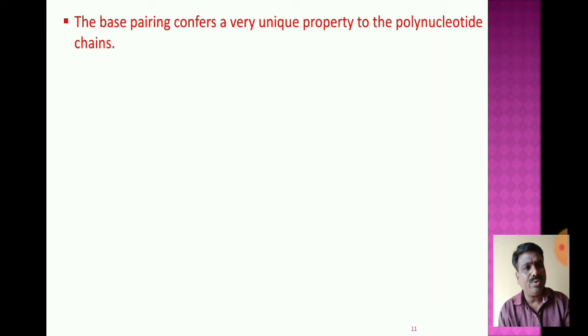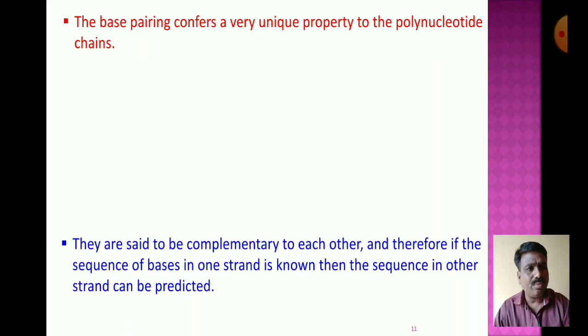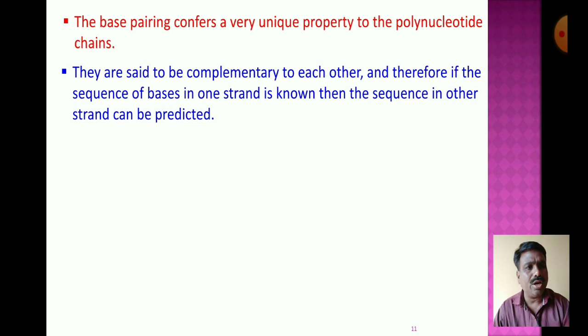In the polynucleotide chains there is base pairing: guanine is paired with cytosine, cytosine is paired with guanine, adenine is paired with thymine, and thymine is paired with adenine. The bases of one strand of the polynucleotide chain conform to the bases of the other strand, which is called base pairing.